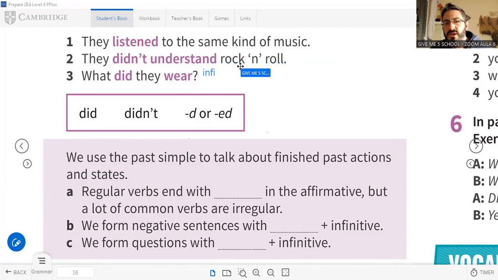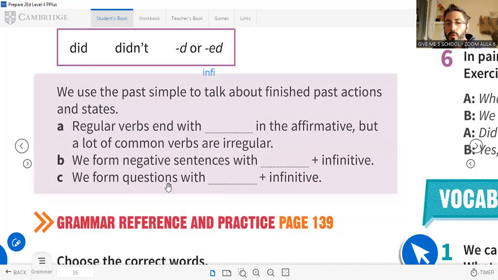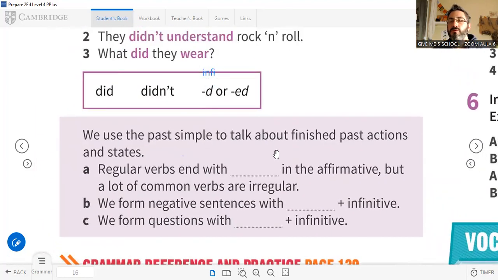Okay, so understand is the infinitive. So we use the infinitive here because did is the past. It's like there's only space for the past once, solo hay espacio para una vez el pasado, in the sentence. So they didn't understand. Okay, good. Let's see. We form questions with did and infinitive. This is the general rule. So if you want to take notes, this is your general rule.